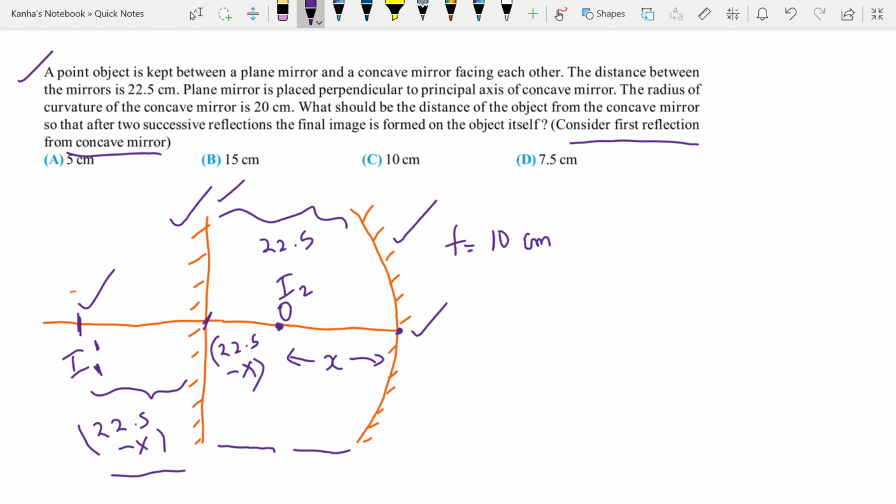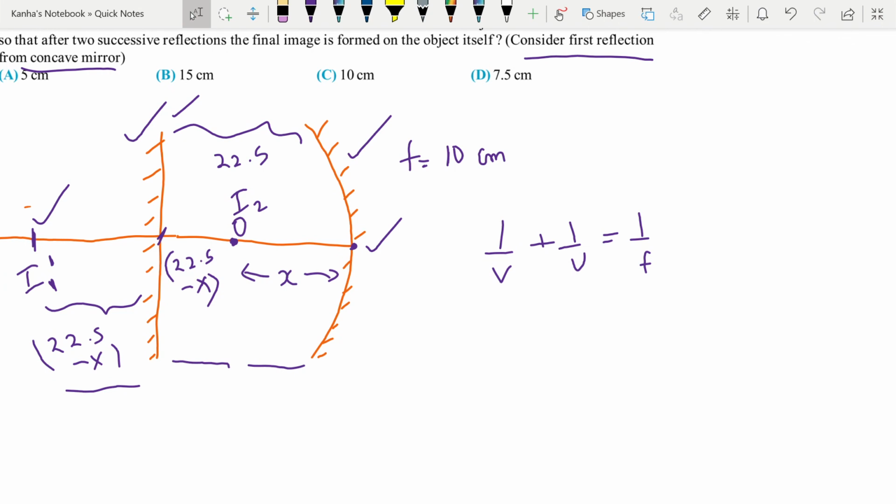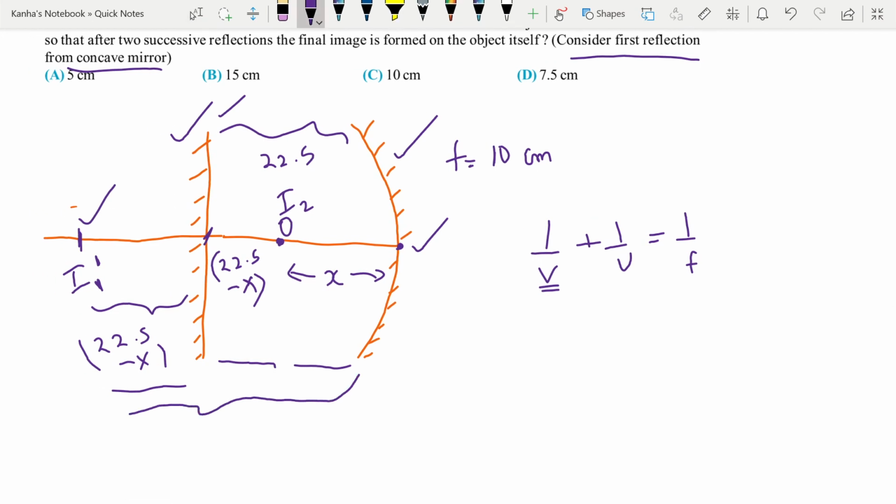Now for the concave mirror, I can write the mirror equation, which is 1 by v plus 1 by u is equal to 1 by f. Let's say this is p, so the distance between p and I prime is your distance.